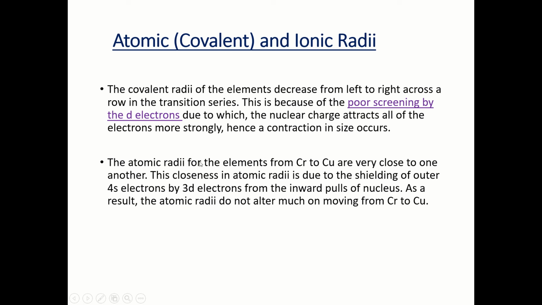The atomic radii for the elements from chromium to copper, which also belong to the 3d series, with electronic configurations 3d5 4s1 to 3d10 4s1, are very close to one another. This closeness of the atomic radii is due to the shielding of the outer 4s electrons by the 3d electrons from the inward pull of the nucleus. As a result, the atomic radii do not alter much on moving from chromium to copper.